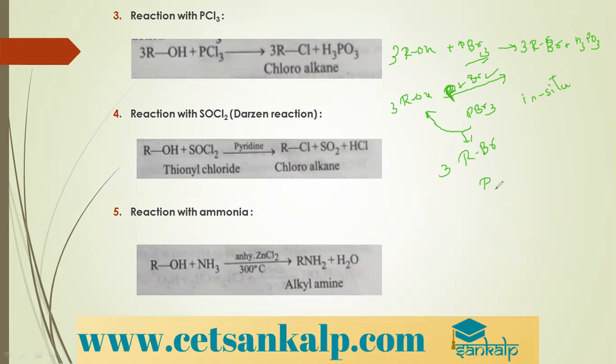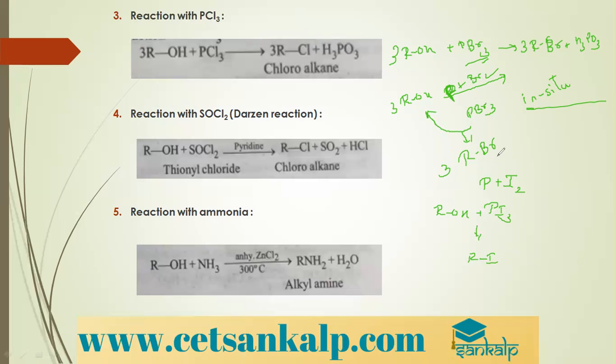Similarly with iodine, I cannot take PI3 directly. I'll take red phosphorus and I2. That will get converted to PI3, which will react with alcohol within the reaction itself to give RI. Such reactions are called in situ reactions, where the unstable compounds are prepared during the reaction.